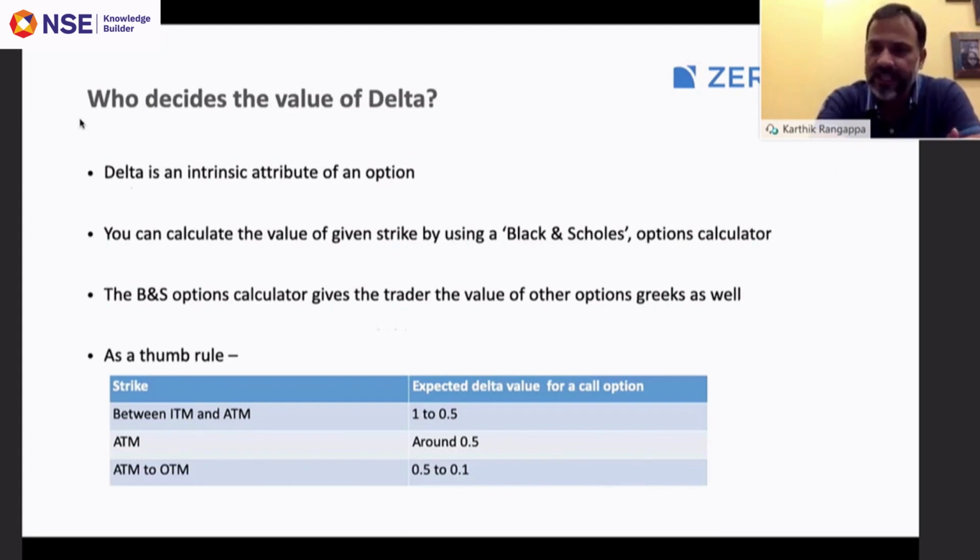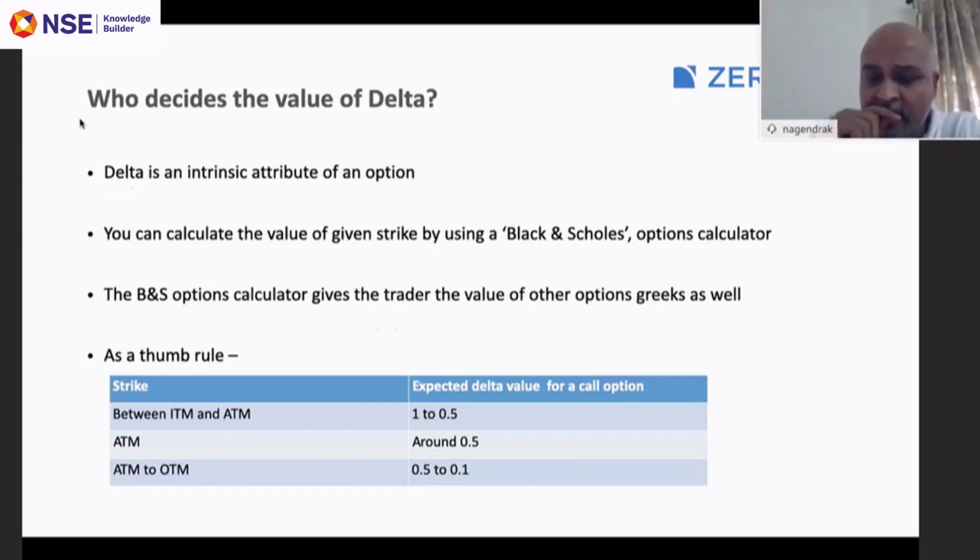Nagendra, does NSE provide a calculator? I was just connecting with Gauri. We have a provision to display all the Greeks on our trading terminal in the Now platform. We will revisit that. We will try to get our logic right, because whatever we have done was for Nifty and Bank Nifty. From a concept and formula perspective, it doesn't change. Black-Scholes is the same. We just wanted to ensure the right set of parameters is taken for volatility and interest rates. So maybe we will work with you offline. We will take inputs from Surendra's team also.